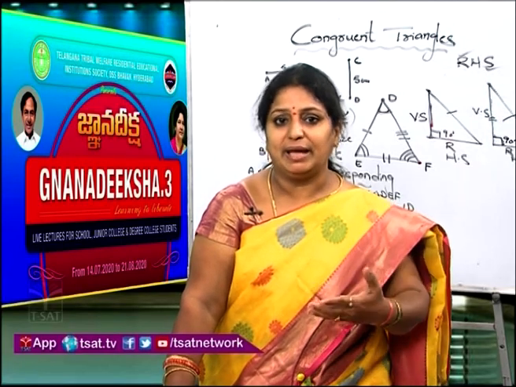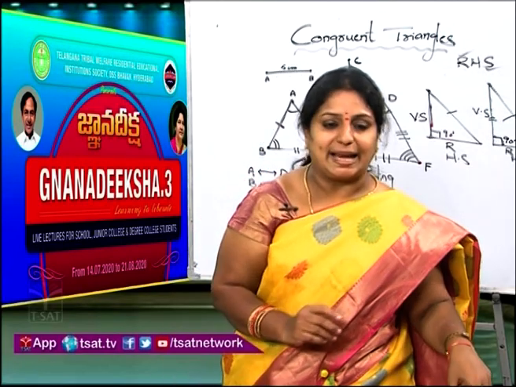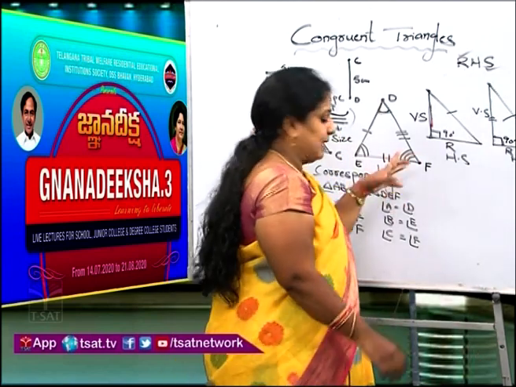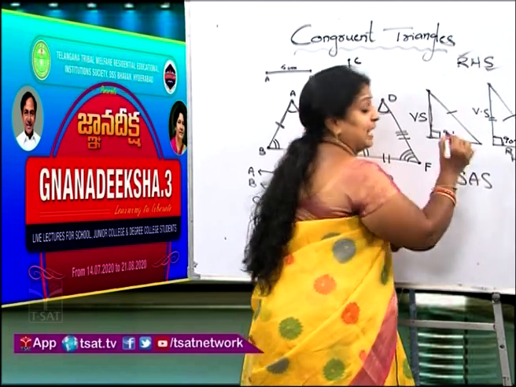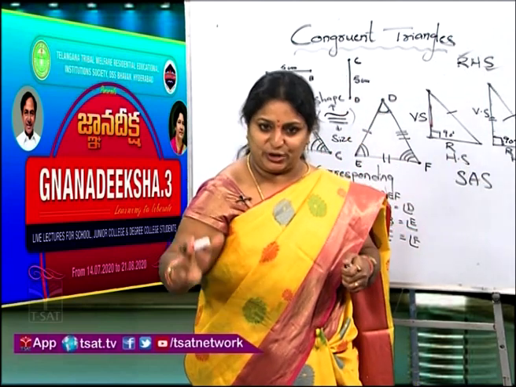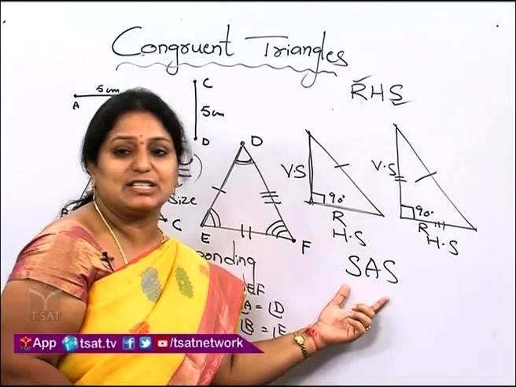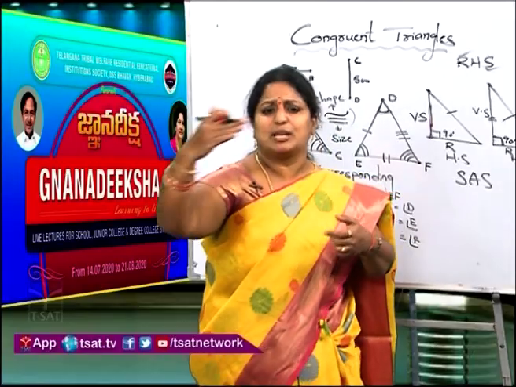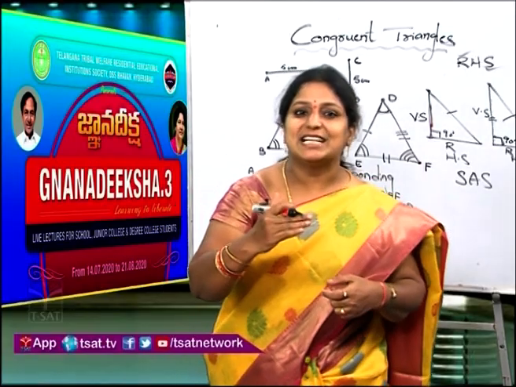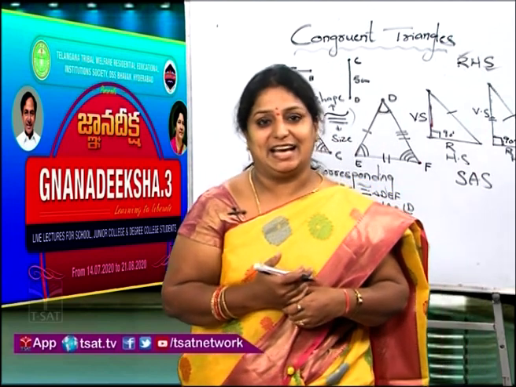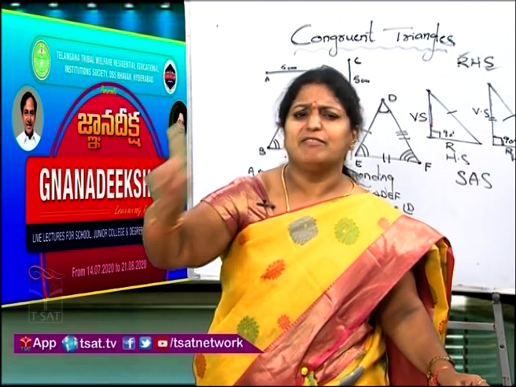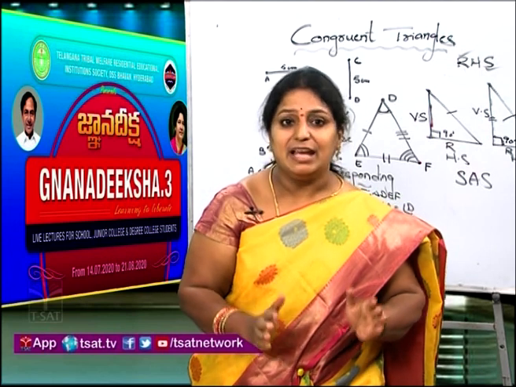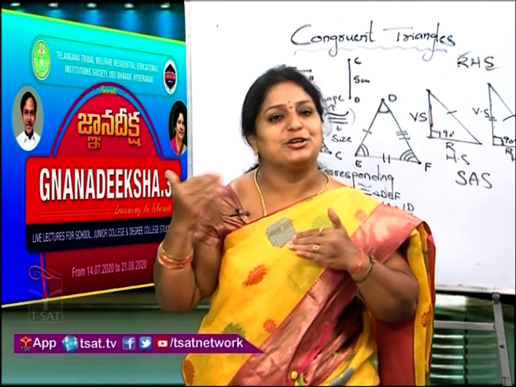Like this we will be discussing. Suppose both the triangles are satisfying SAS, then how should we write? 2 triangles are congruent, satisfying SAS congruency criteria, satisfying SSS congruency criteria, satisfying ASA congruency criteria. So among these 4 criteria, if they satisfy any one criteria, then we say that the 2 triangles are congruent to each other.